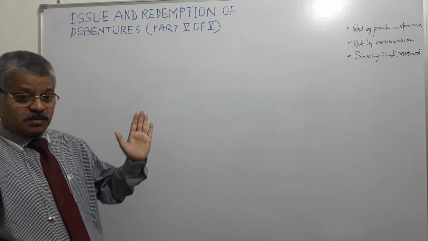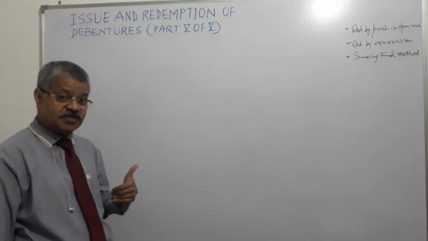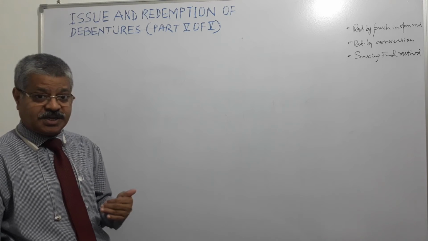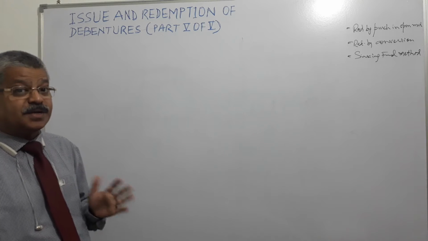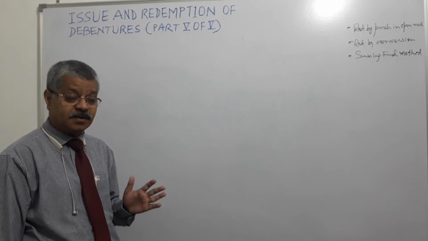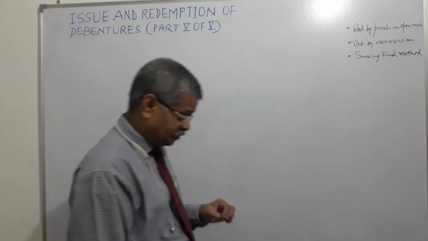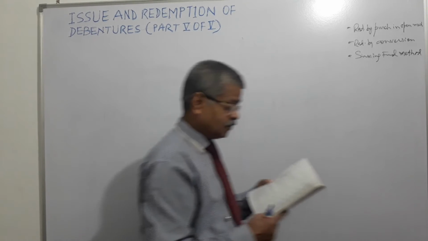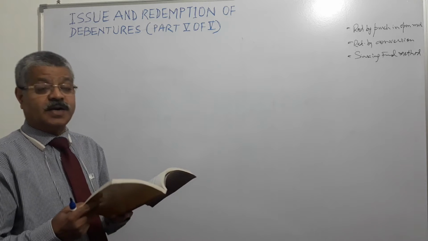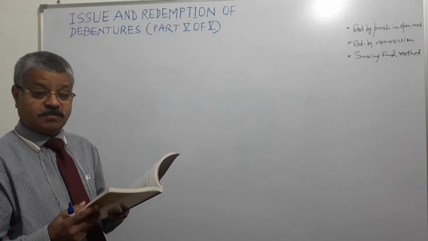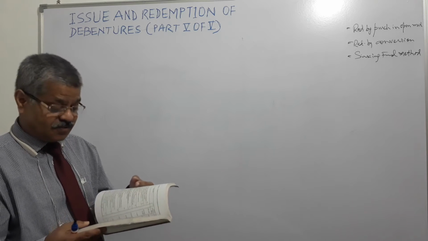If the terms of issue of debentures say that these debentures are convertible into shares or new debentures, then company need not create debenture redemption reserve for those particular debentures. So it says like this: no debenture redemption reserve is required in case of convertible debentures because no funds are required for redemption in such cases.